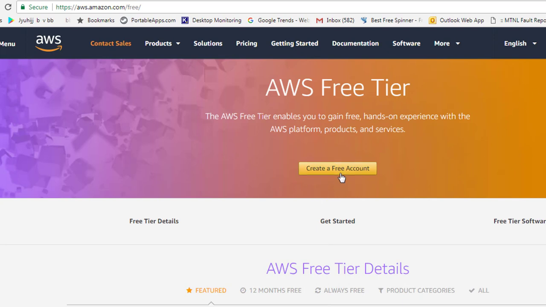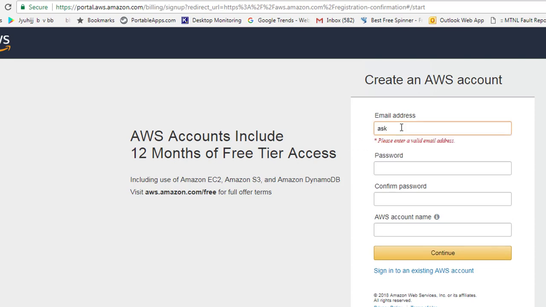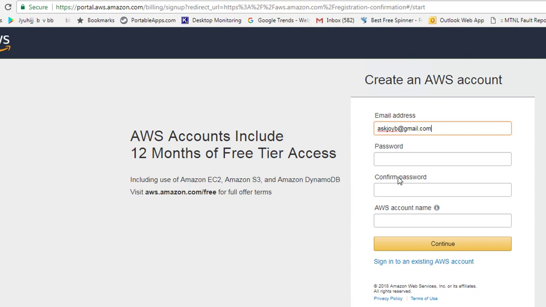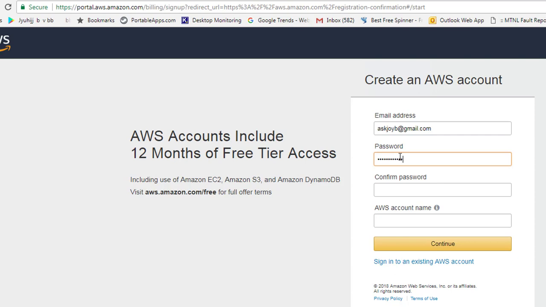Okay, so what I will do is I will create a free account from this particular link to avail the best out of it. Now I'm again landing on the same page, but probably there is some redirect URL on which it will give us a better opportunity to grab this free tier. Let me give my email address which I'm going to use here. Don't try to spam me on this email address. And here I will have to put the password.